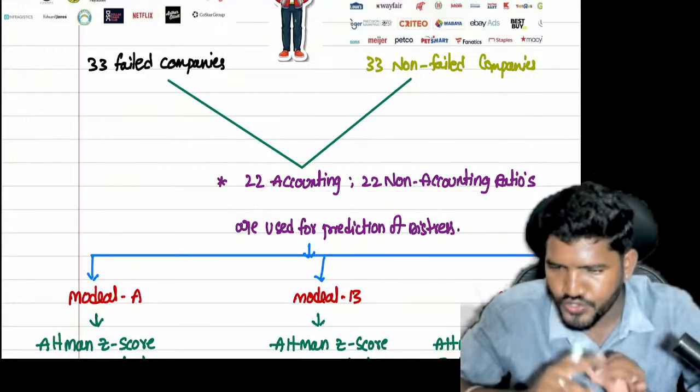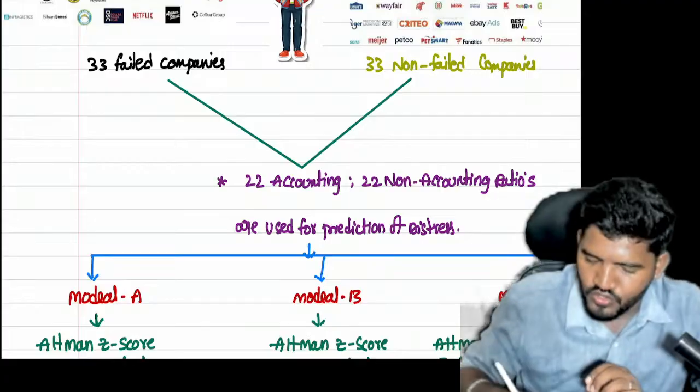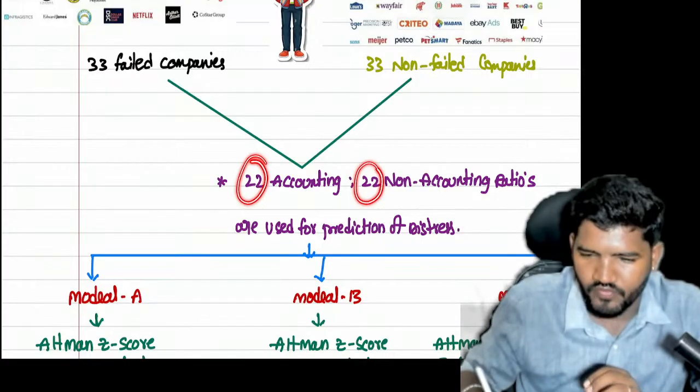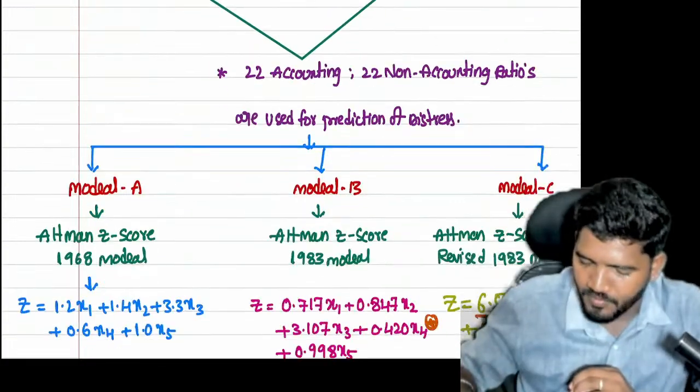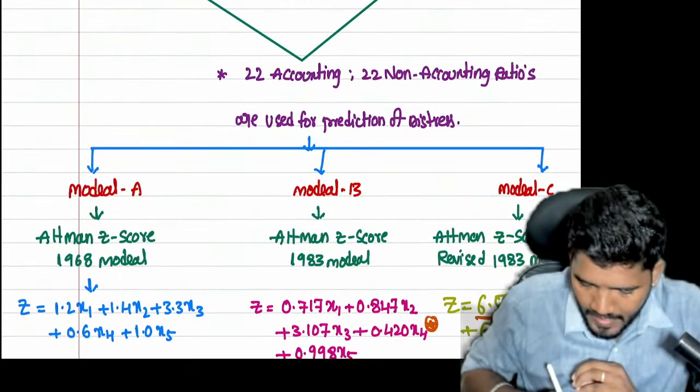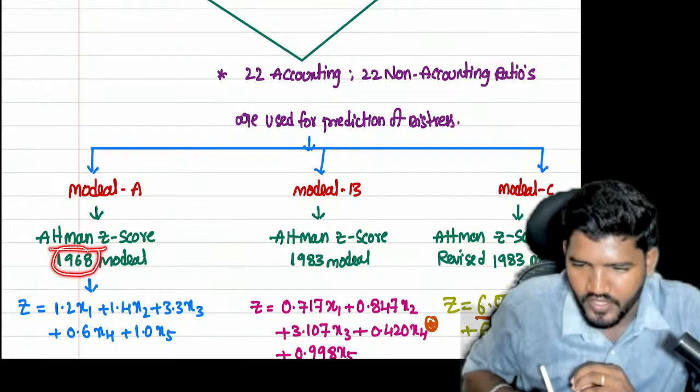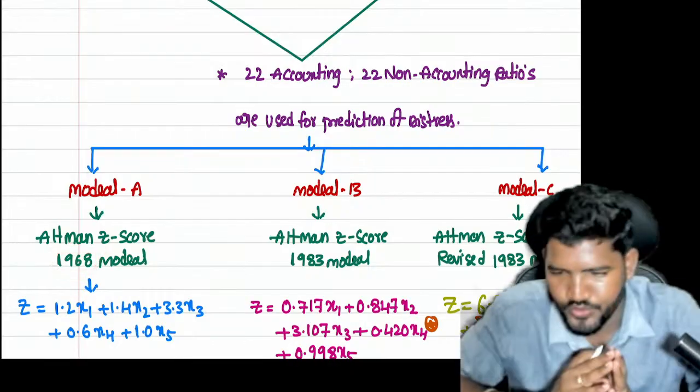22 accounting ratios, 22 non-accounting ratios. So with the help of these 44 ratios, they created a concept called the Altman Z-score 1968 model. This is the first model they introduced.